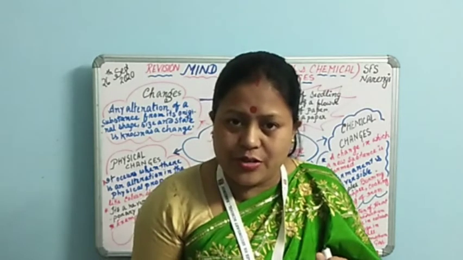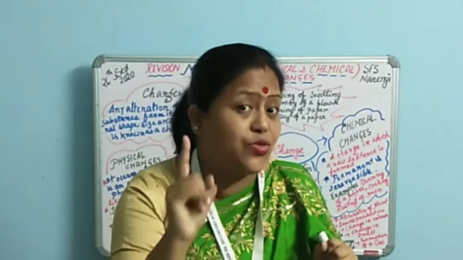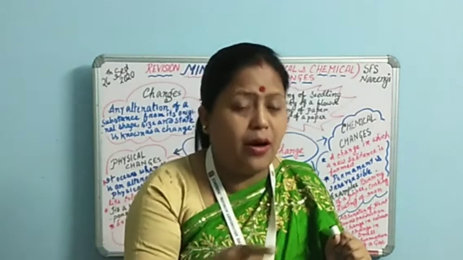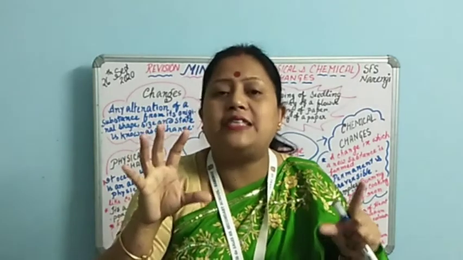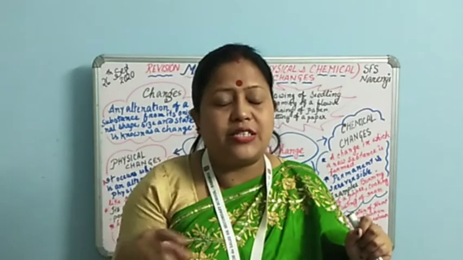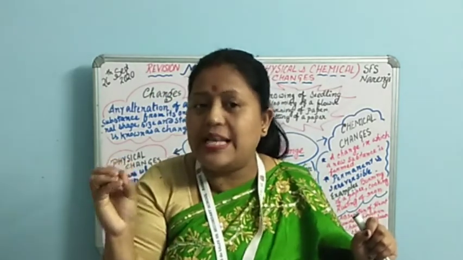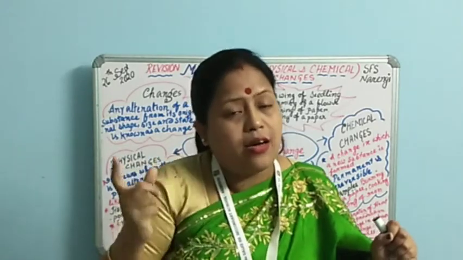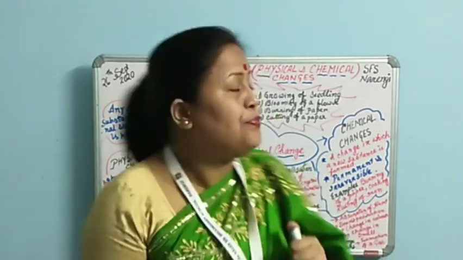Children, I hope you have understood that. Remember that the original substance remains the same. We started with the paper, we got the paper only, but the size has reduced. So here also we can see that physical change is nothing but an alteration in the physical properties like the state, size and shape of the paper. I hope it's clear.